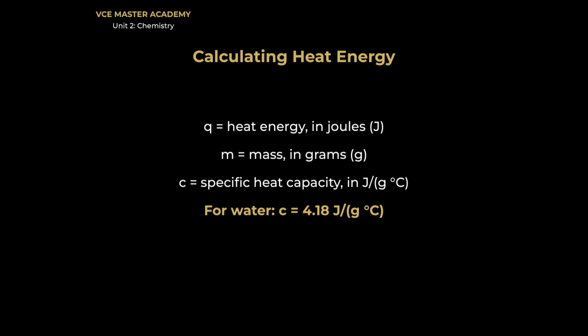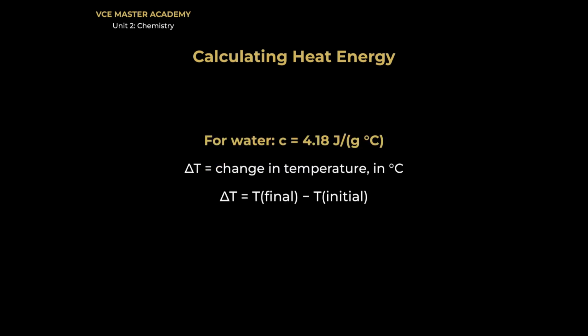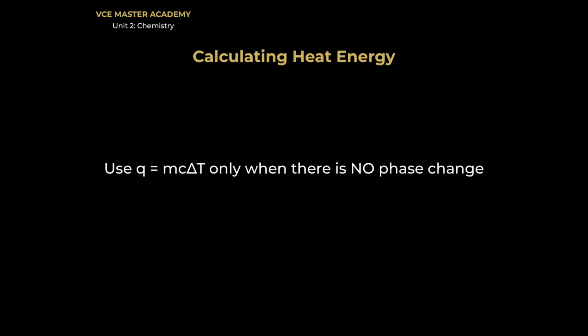For water, C is 4.18 joules per gram per degree. Memorize that number, 4.18. Delta T is the change in temperature. Delta is just the maths symbol for change in, and change always means the same thing: where you finished, minus where you started. Final minus initial.